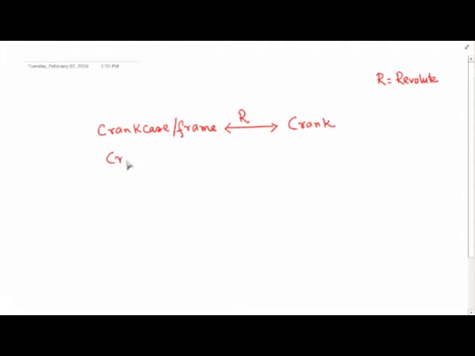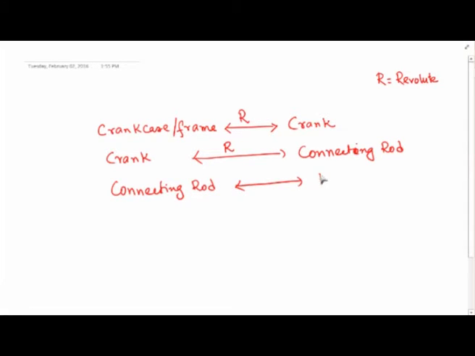Okay, the crank and the connecting rod will have only rotary motion. The relative motion between the crank and the connecting rod is only rotary and nothing else. So if you hold the crank fixed, the connecting rod can only rotate about the crank, right. So this is again going to be a revolute joint, and similarly the connecting rod and the piston is also going to have only a relative rotational motion and nothing else.